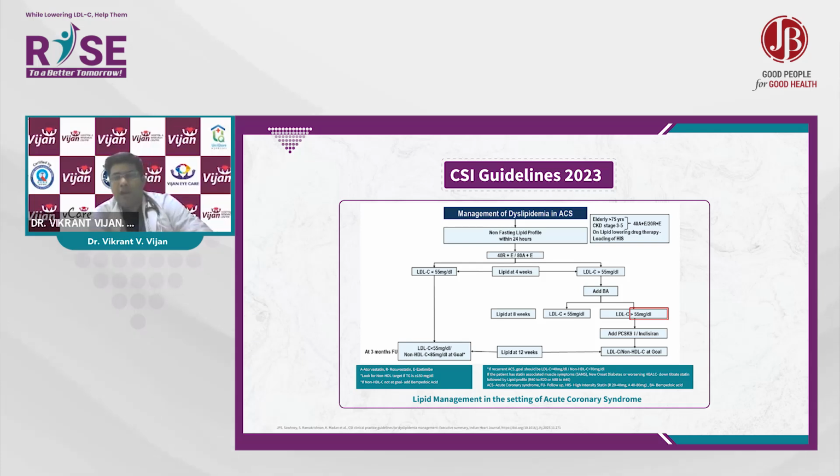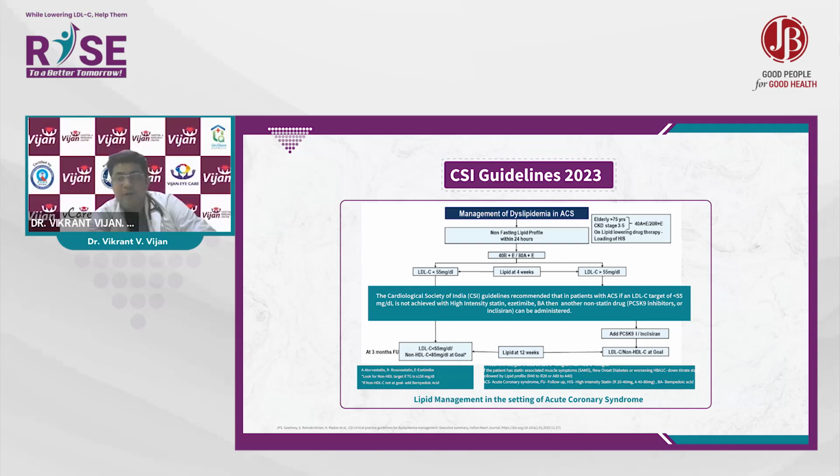But if your LDL is still more than 55, then you can add bempedoic acid, because you've already given high dose rosuvastatin or atorvastatin along with ezetimibe. And still, if you're not able to reach the guideline targets after 8 weeks, then you should add a PCSK9 inhibitor, that is Inclisiran. Thereafter you can check the lipids again after 3 months, at 6 months, to see whether you're getting towards the goals or not.